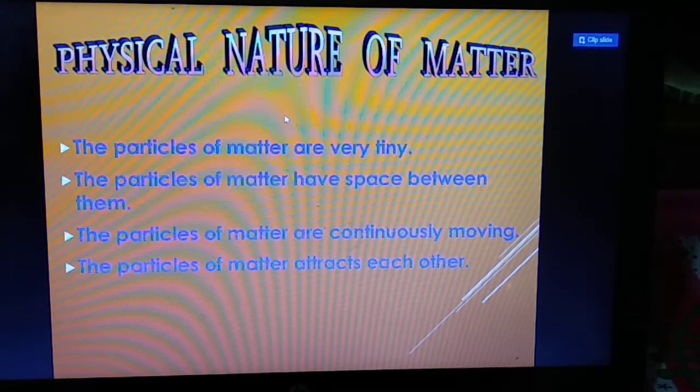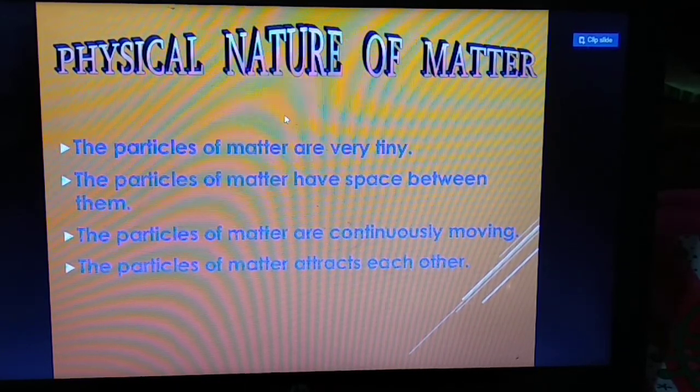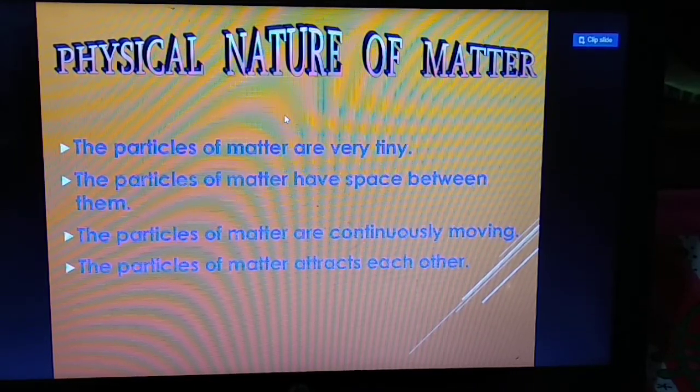So the particles are very small in size, and there is space between them. There is attraction between the particles, and they are continuously moving. So students, tell me, what is matter? Yes, students, you are absolutely right. Matter is a thing that occupies space and has mass.